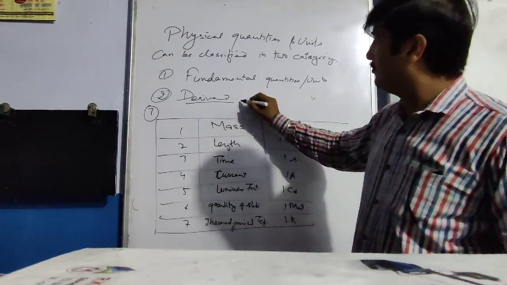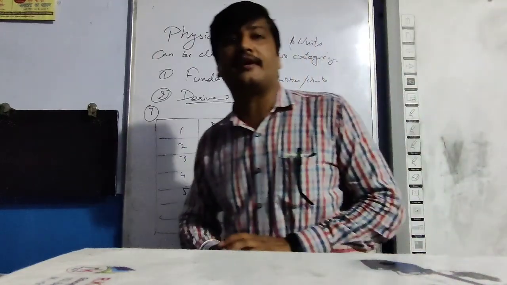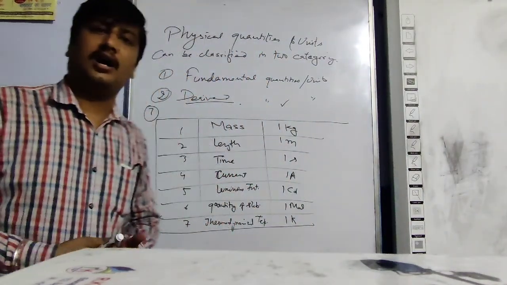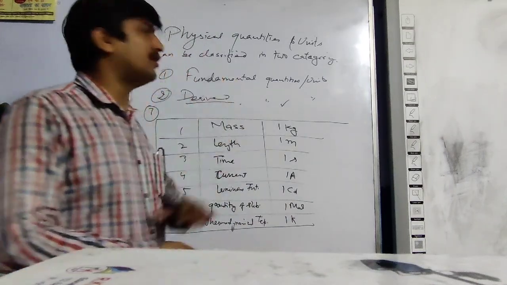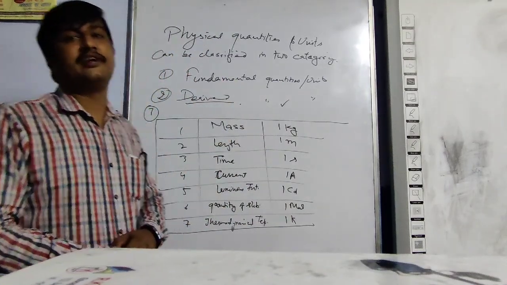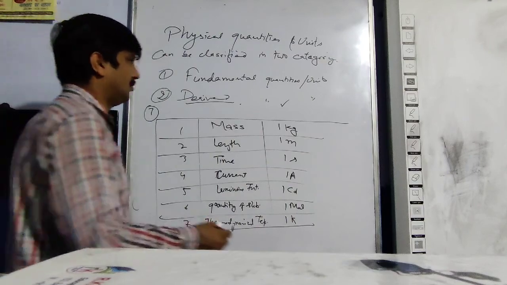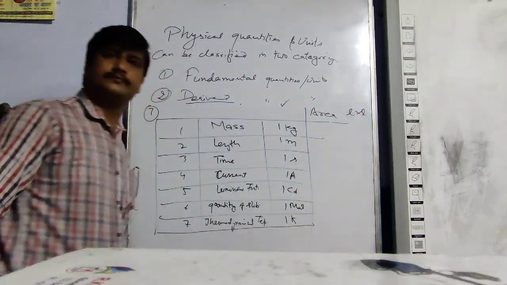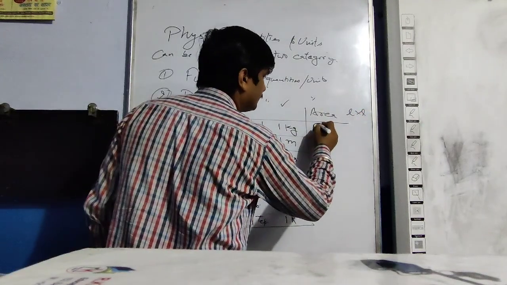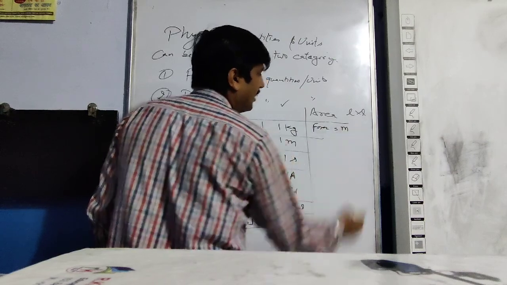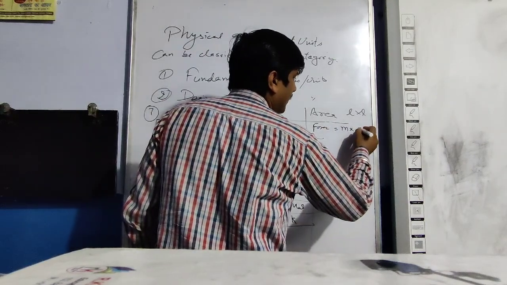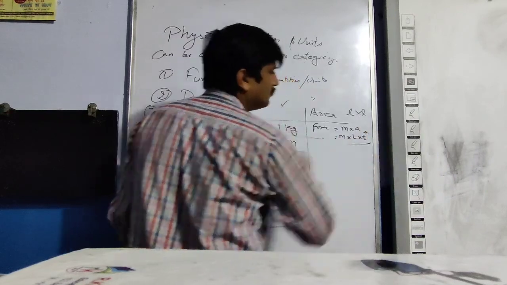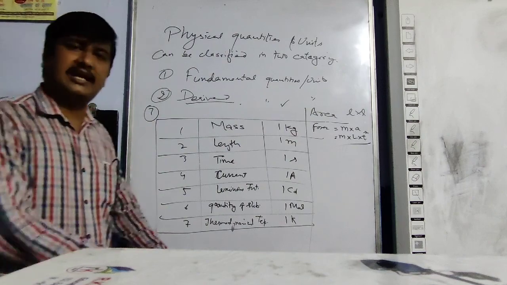And derived physical quantities are those physical quantities which depend upon the fundamental quantities. They are obtained from the arithmetic operations of the fundamental quantities, and their units are called derived units, like area, length into length; force, mass into acceleration, that is mass into length into time power minus 2, mass into length upon time square.